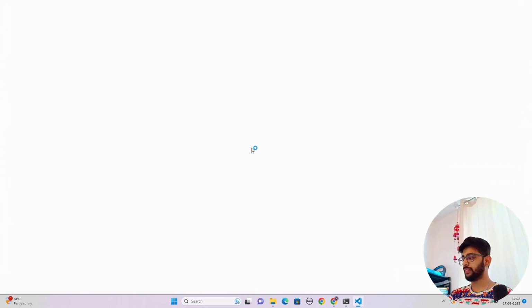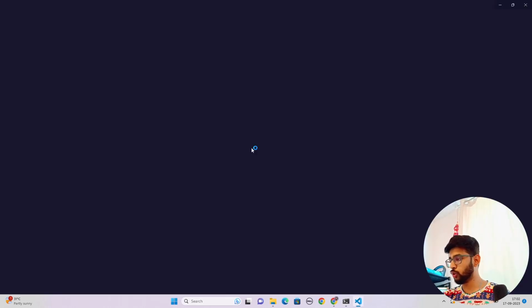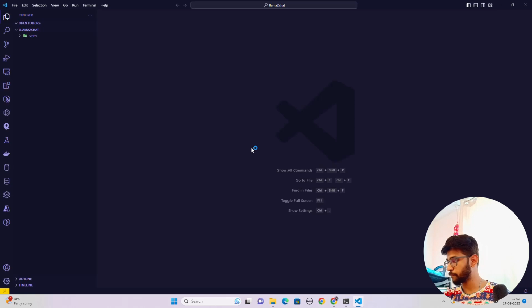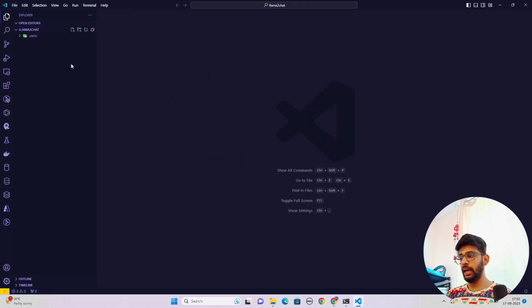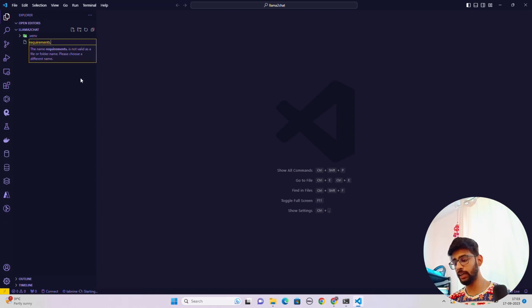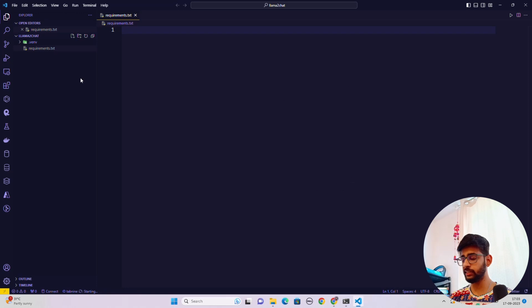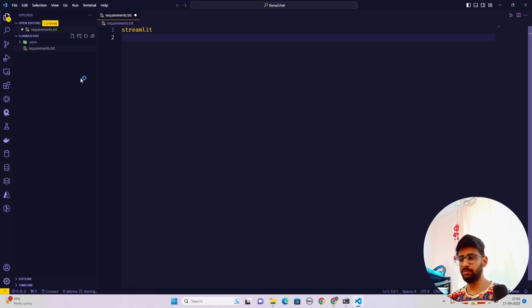And now it opens in code. So let's open this in code. Okay, and here you can see that we have a venv folder where we'll probably install all of our libraries. Now what I'm going to do is create a requirements.txt. So let me just do that. So here I'm just going to write requirements.txt.